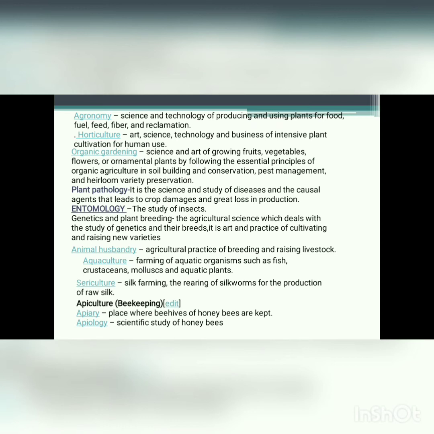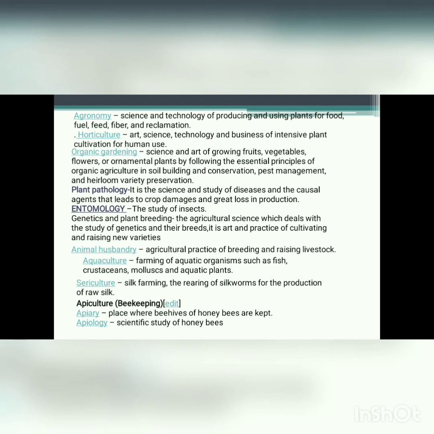Plant pathology, it is a science and study of disease and the causal agents that leads to crop damage and great loss in production. Entomology, the science of agriculture which deals with the study of insects. Genetics and plant breeding, the agricultural science which deals with the study of genetics and their breeds. It is art and practice of cultivating and raising new varieties.